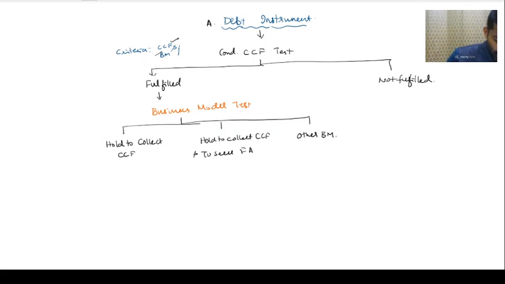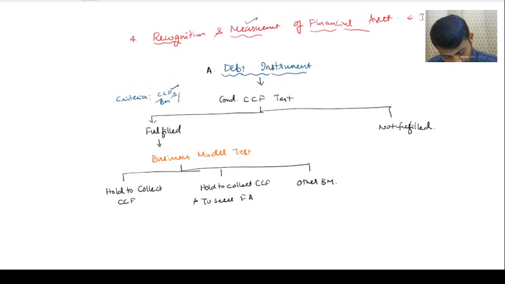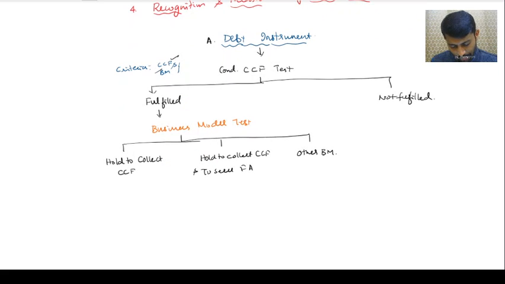Now we are in measurement. Initially at recognition, if it is a financial asset, we have to recognize it, and measurement means at what value we have to measure. If it is held to collect contractual cash flow, that means it is long term. Long term investments, as per AS 13, have to be valued at amortized cost. So here it is called amortized cost.